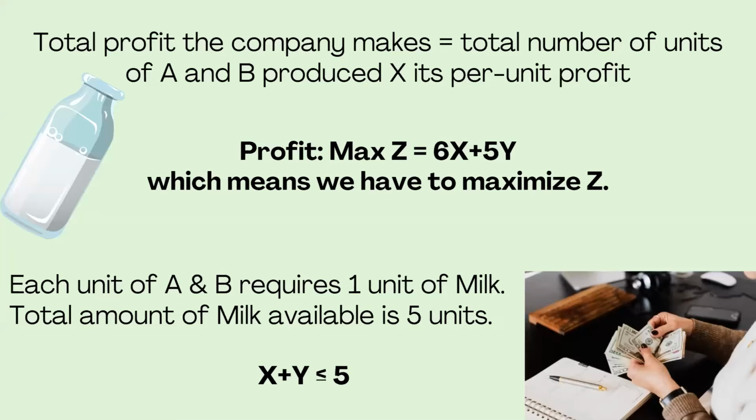And now we are concentrating on the requirements needed to produce the chocolates. For the units A and B, each needs only 1 unit of milk, and the total amount of milk available in the kitchen is 5 units. So how can we write the equation? We can write x plus y is less than or equal to 5. Both A and B require 1 unit of milk and the total amount is 5 units.